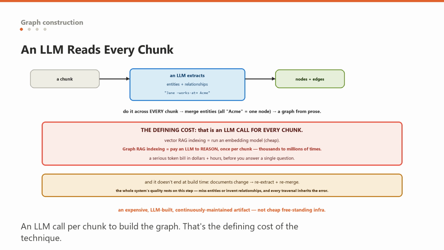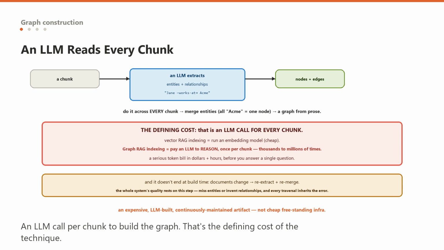So where does the graph come from? This is the crux of graph RAG's cost, so understand it clearly. You do not have a knowledge graph lying around, you have unstructured documents. To build the graph, you go through your corpus chunk by chunk, and for each chunk you use a language model to extract the entities it mentions and the relationships between them.